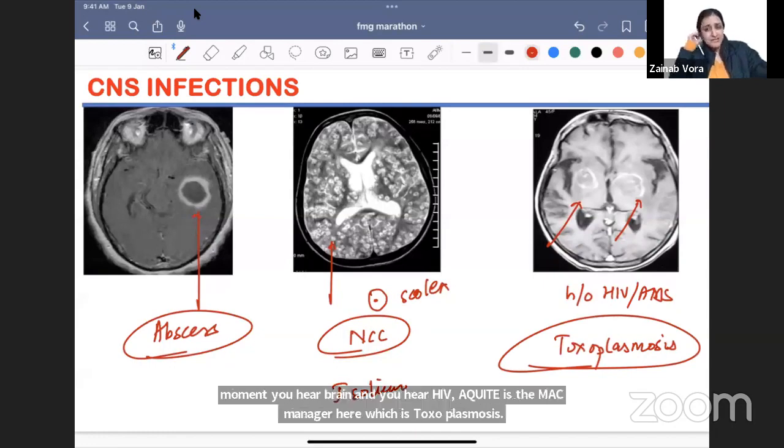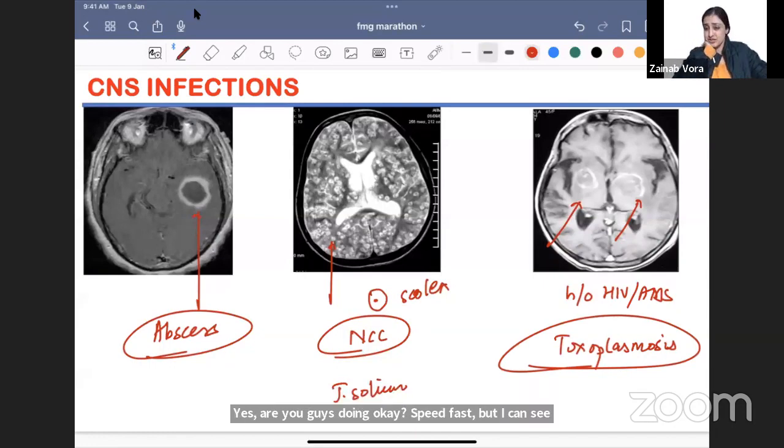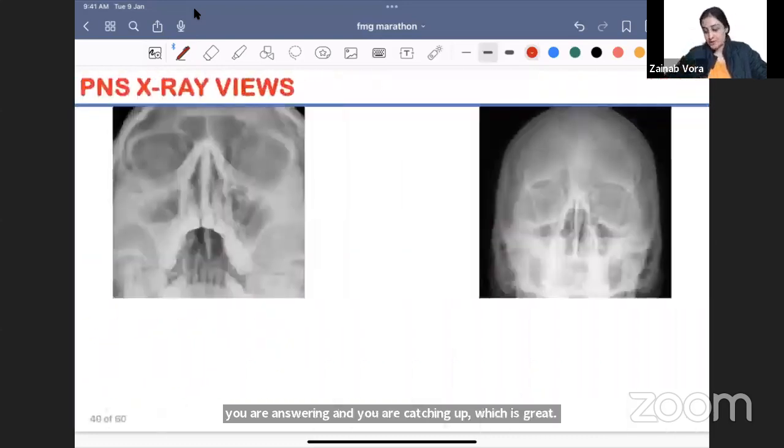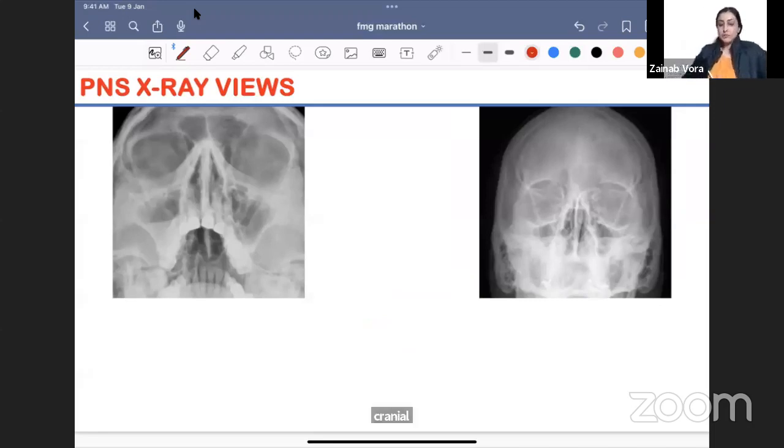Speed fast है, but I can see you are answering and you are catching up, which is great. Okay, so abscess, NCC, toxoplasmosis. Fine, so 3 infections. Most common cause, benign tumor of child of brain is craniopharyngioma, pilocytic astrocytoma. Okay, not craniopharyngioma. चलो 2 PNS views.